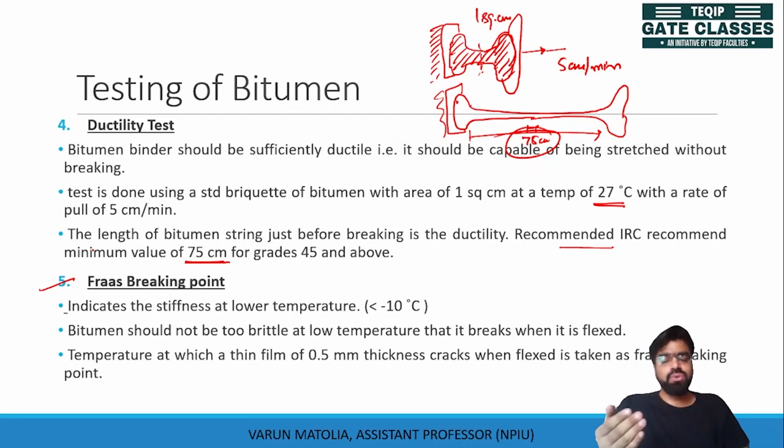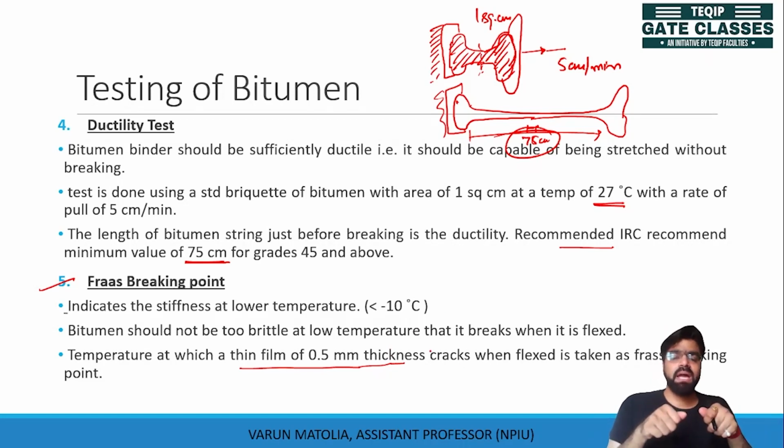So in order to test that bitumen, a thin film of 0.5 mm thickness is flexed, and it is seen whether it will crack or not. So the flexing at lower temperature tells us whether this bitumen will be workable or not at lower temperatures. So this is Frass breaking point.